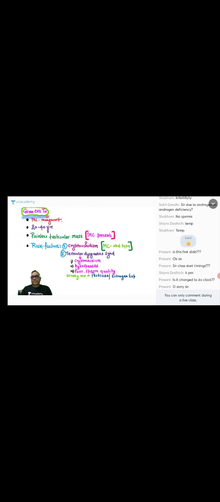Germ cell tumor. First we are starting from the germ cell tumor. As I have told you, mostly they are malignant, and usually they will be affecting the age group of 20 to 40 years.